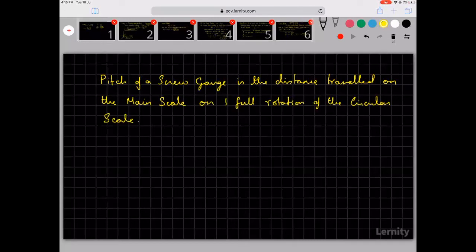This is called the pitch. Pitch is the distance. So for the example that I gave you, the pitch was 3. So for one full rotation, it travels 3 millimeters.